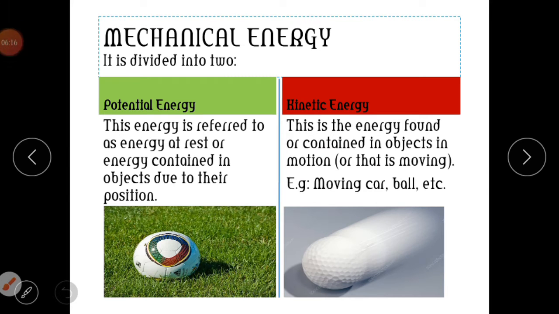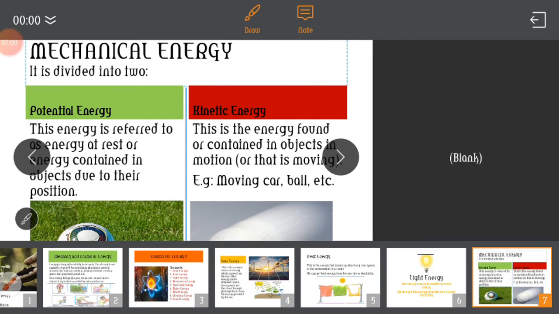Mechanical energy. Now, this is divided into two. We have the potential energy and the kinetic energy. Potential energy. This energy is referred to as the energy at rest, the energy that is stored in an object that is not moving, that is static, that is still. When your book is lying on the table, not moving, there is an energy in it that is called potential energy.